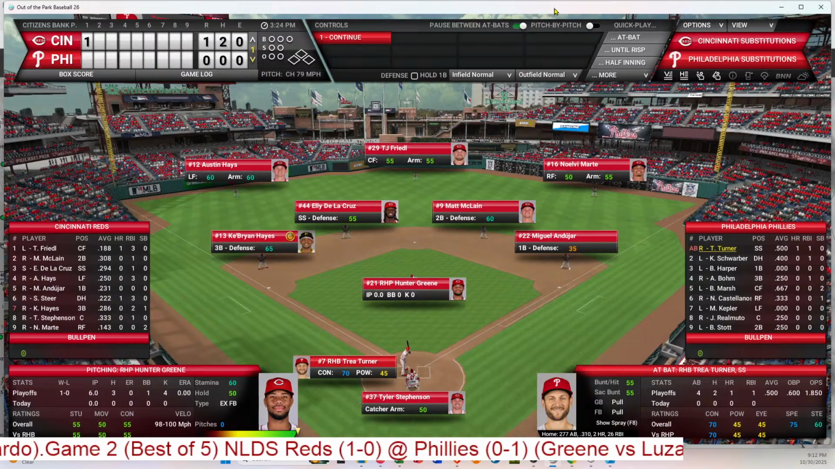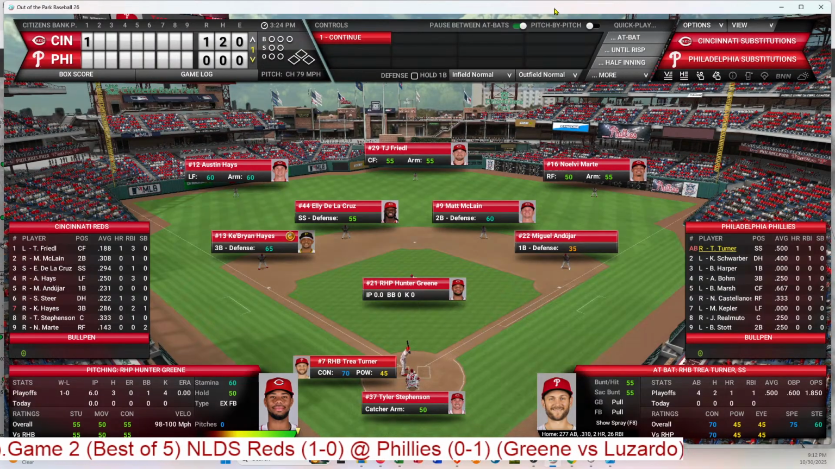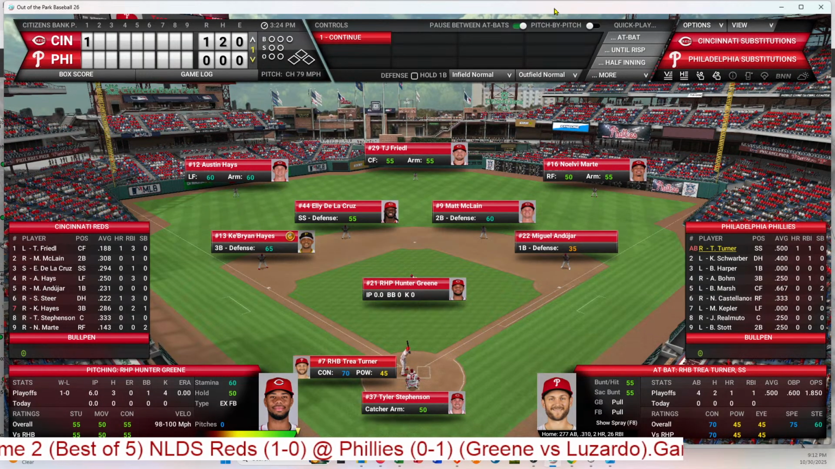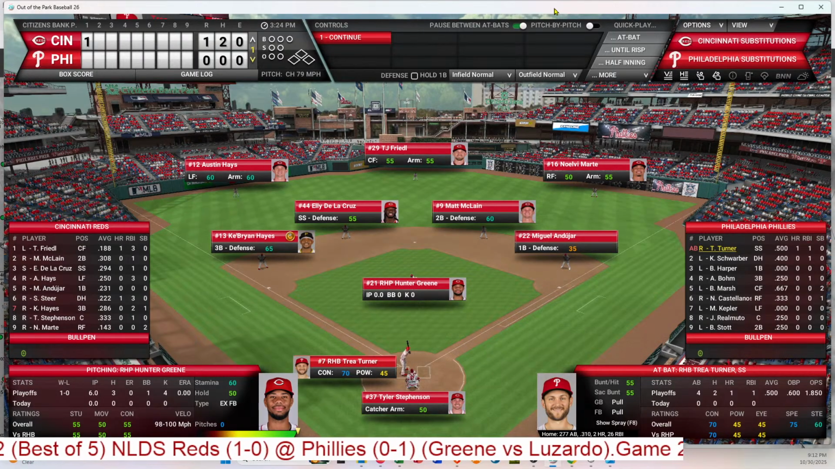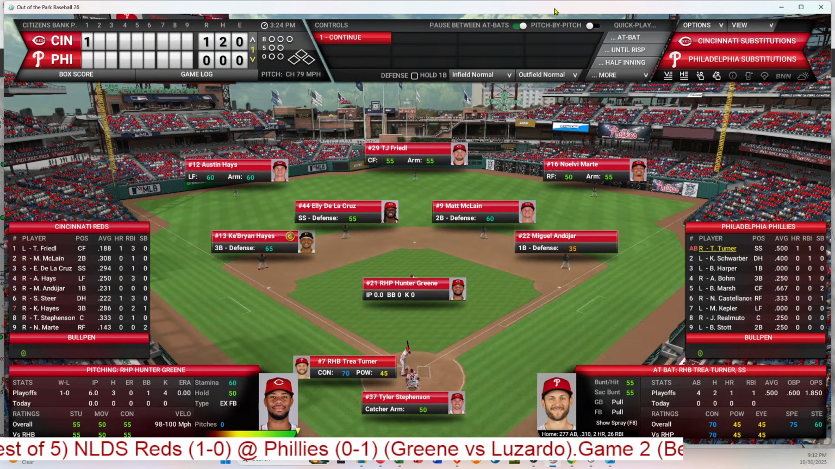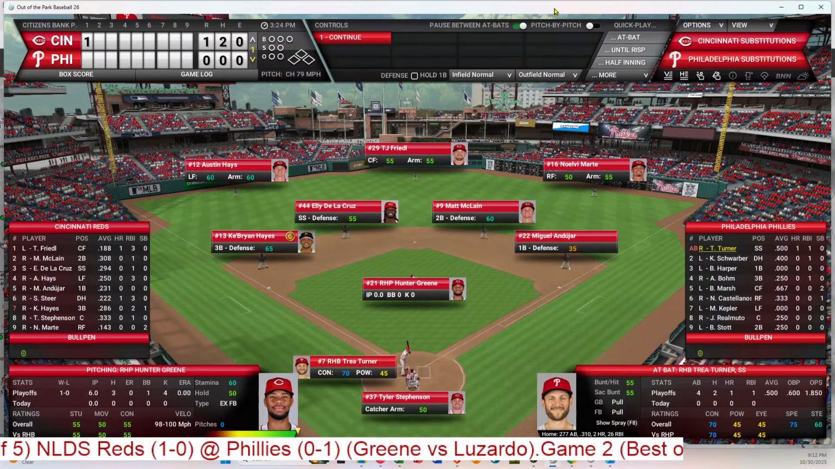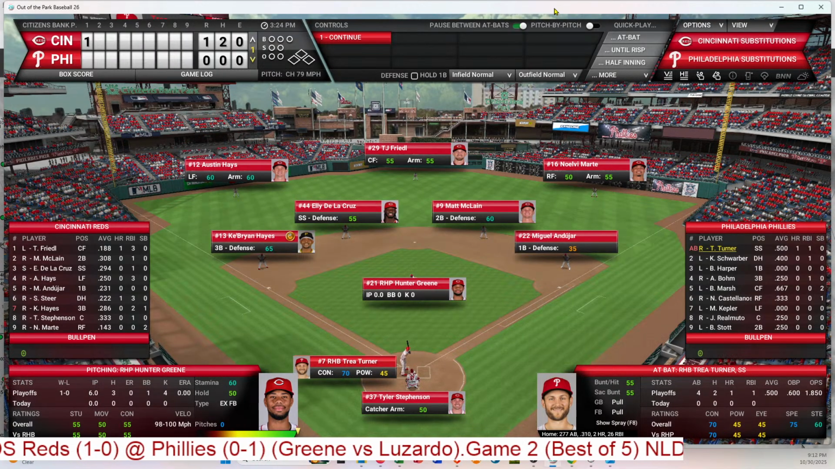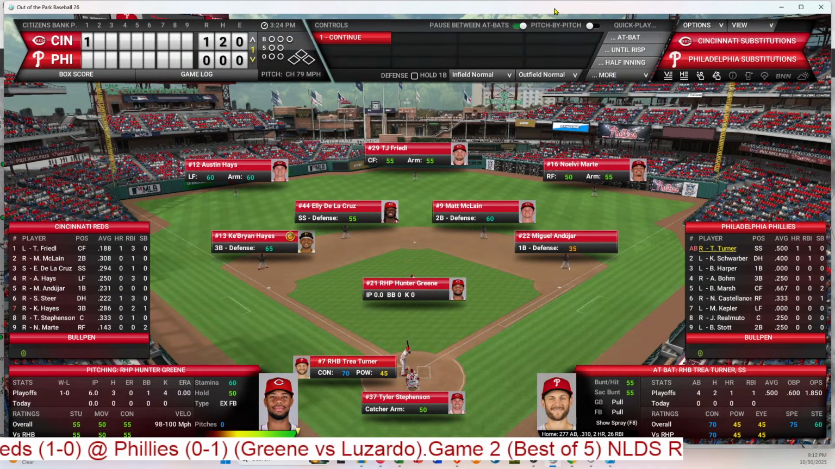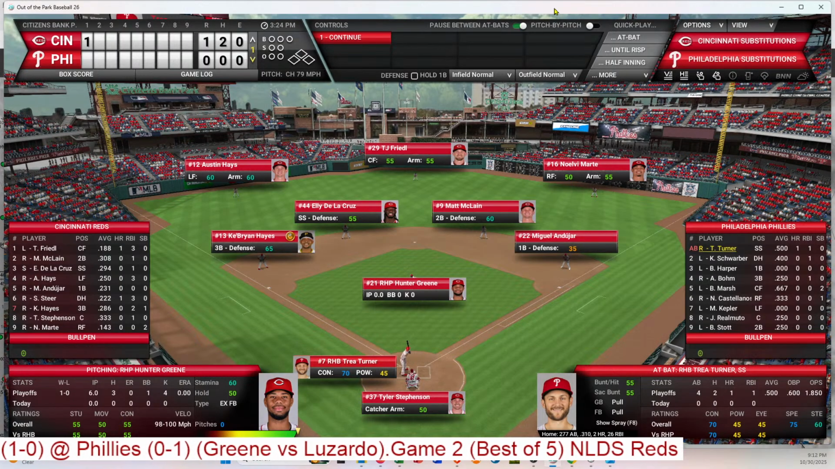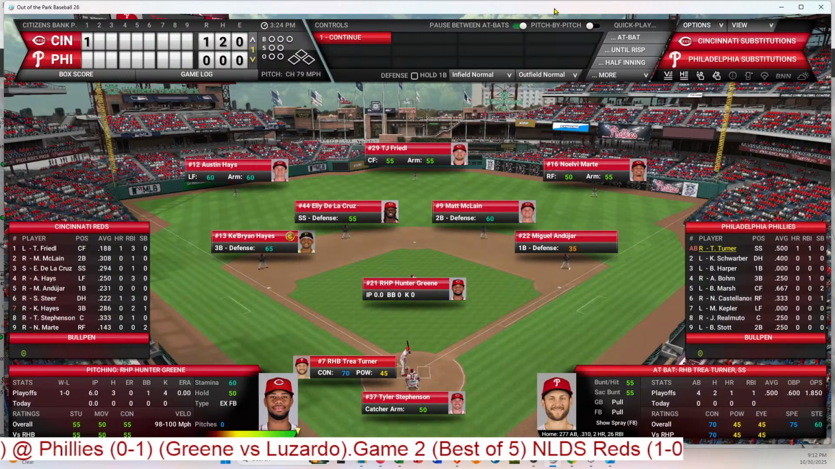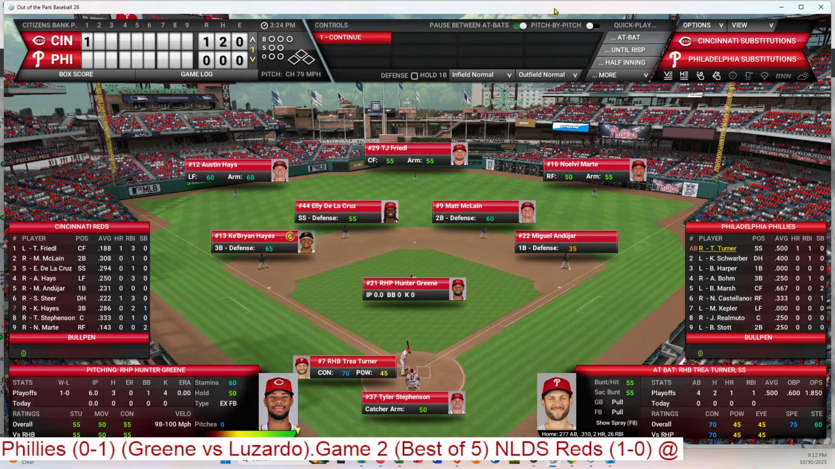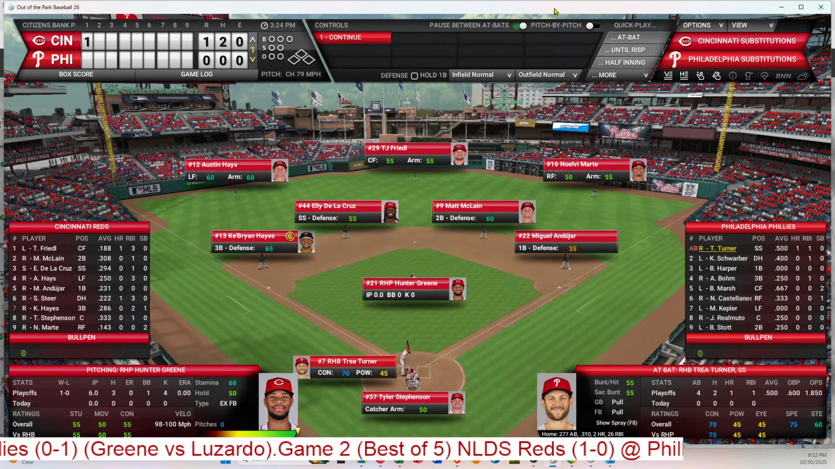So on the mound is Hunter Greene. He pitched very well against the Cubs in the wild card series, and he will face Turner to lead off. Turner is 2 for 4 in the first game. He had a home run. And I'm not sure, did he have a stolen base? Let's look. He did not. So, okay, here we go. Bottom of the first inning for the Phillies.